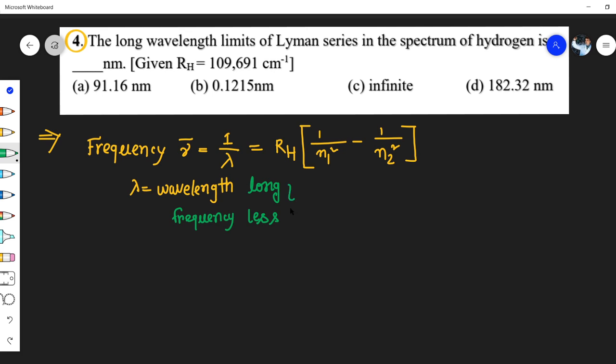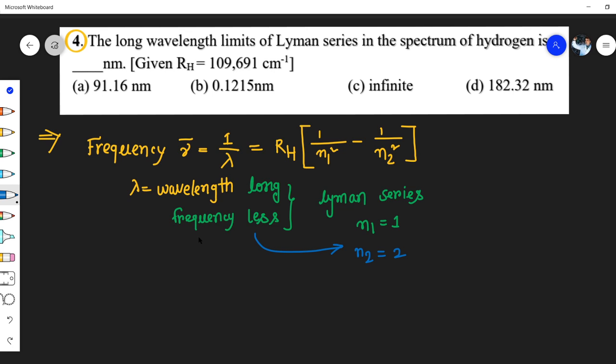So for this particular criteria, and for the Lyman series, the starting point will be n1 equals 1, right? For the Lyman series, the value of n1 would be 1. At the same time, since the question is asking that the frequency is less, the frequency value will be less only when n2 equals 2. Are you getting this point? So can you please tell me, everyone, what is the value of this if you put down the value of all of the things?